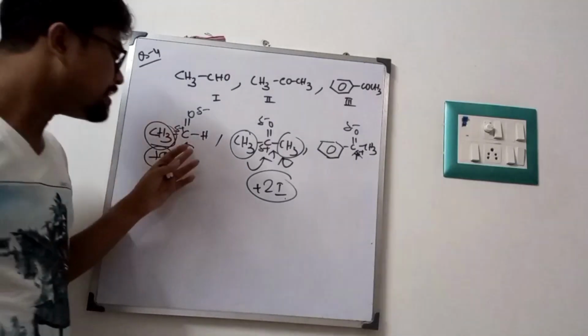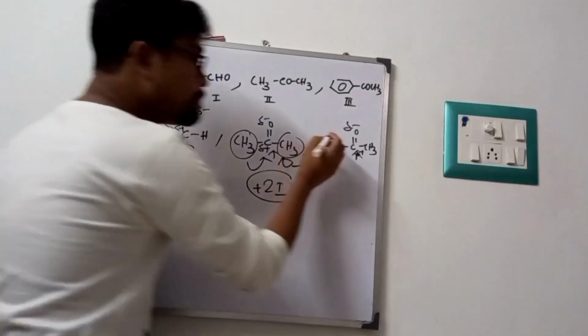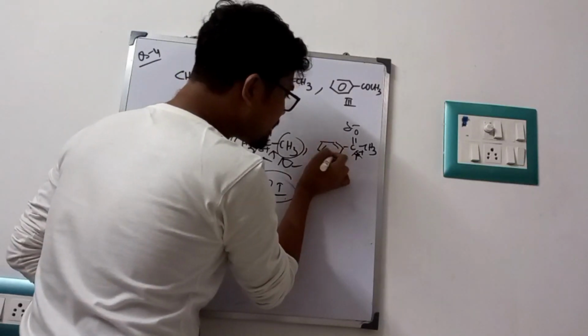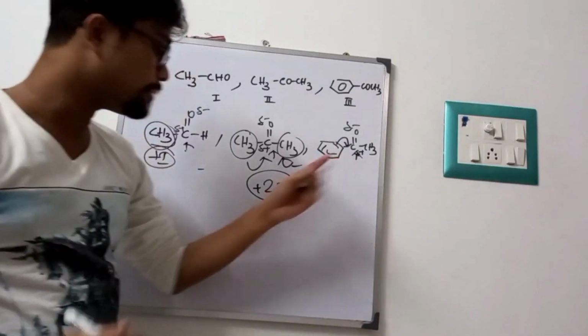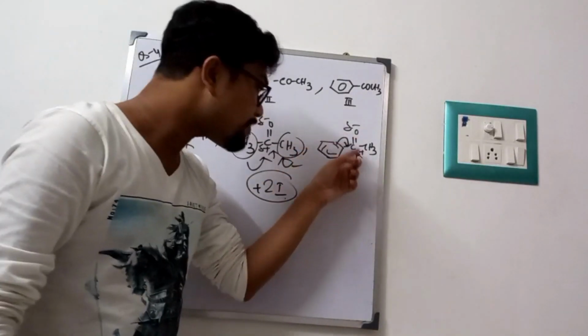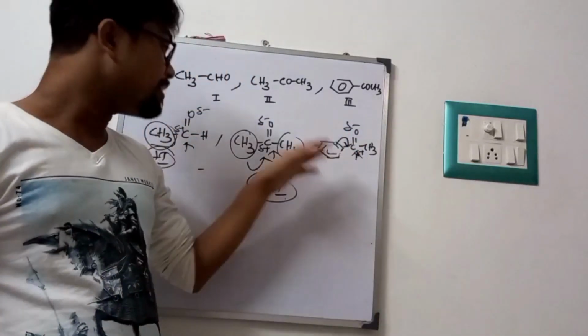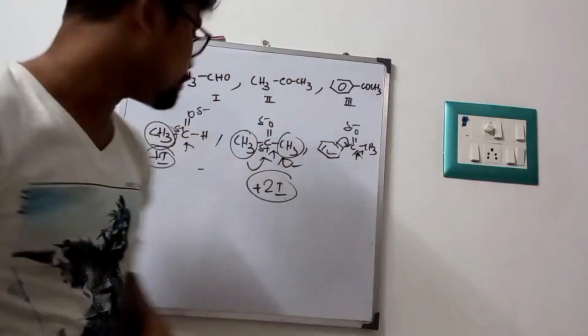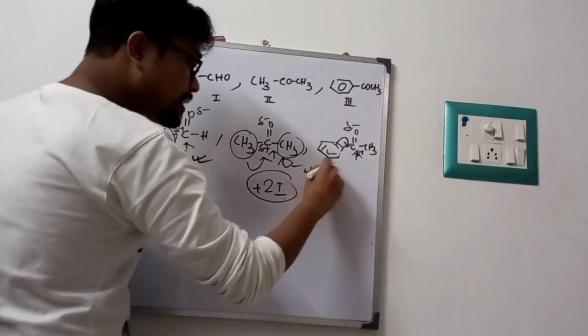So this will be more reactive than this one, and this is less reactive because it will provide plus R effect, and we know that plus R effect is more effective than plus I effect. So this plus R effect will decrease the electrophilicity in this aromatic compound, and we can conclude. Look very carefully: aldehyde is more reactive than ketone.